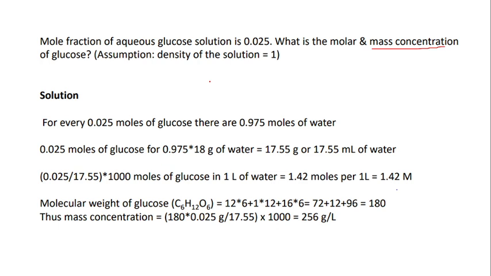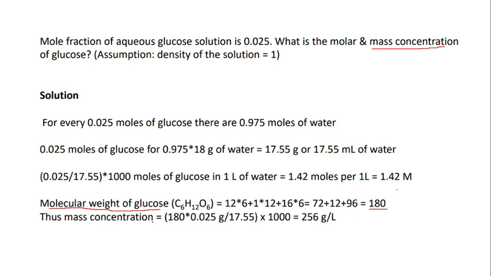To find the mass concentration, what you have to do is first calculate the molecular weight of glucose. The molecular formula of glucose is C6H12O6. The atomic weight of carbon is 12, hydrogen is 1, oxygen is 16. So 12 into 6 plus 1 into 12 plus 16 into 6. Totally we will get 180, which is the gram of glucose.